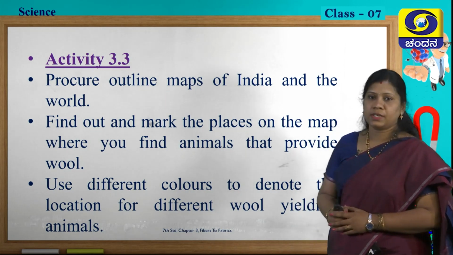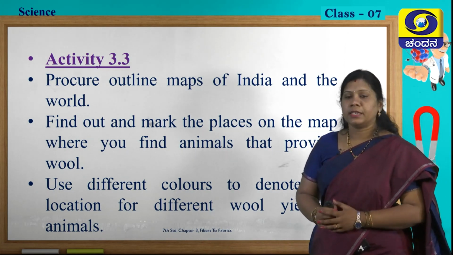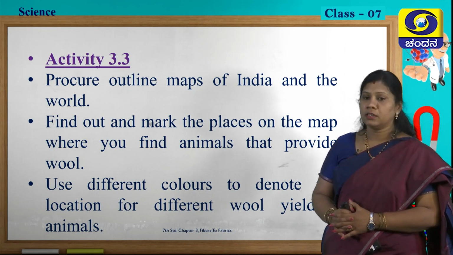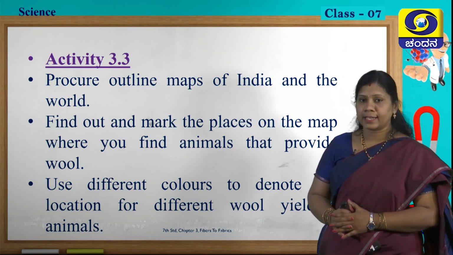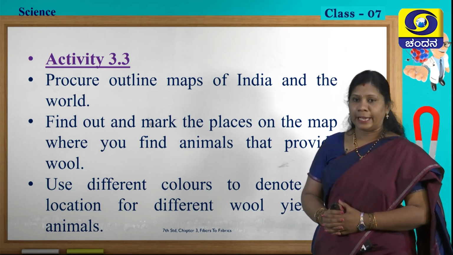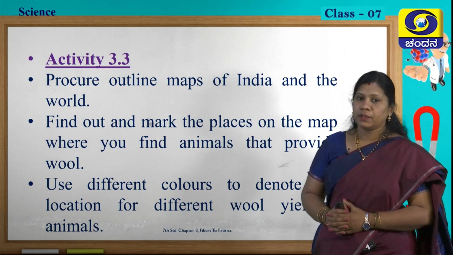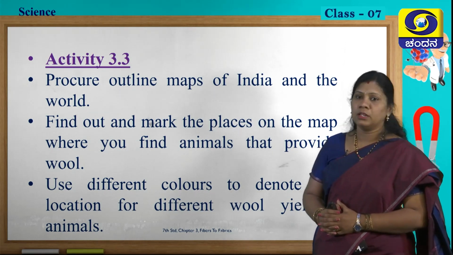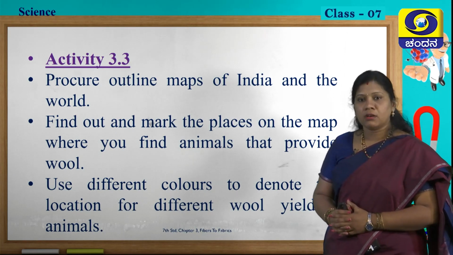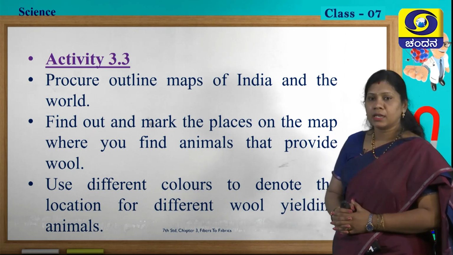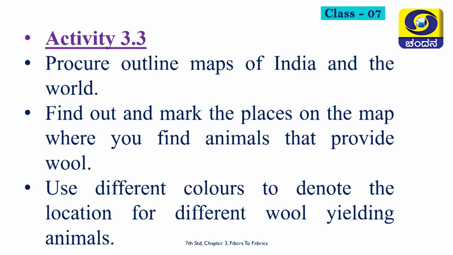In activity 3.3, they have given: procure outline maps of India and the world. What is the exact meaning of this point? Procure outline maps of India and the world. You will get a book in the bookshop with an outline map of India and also an outline map of the world. Take out that outline map sheet. Find out and mark the places on the map where you find animals that provide wool.